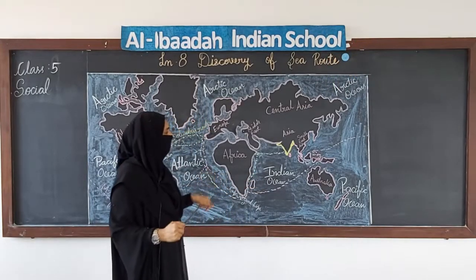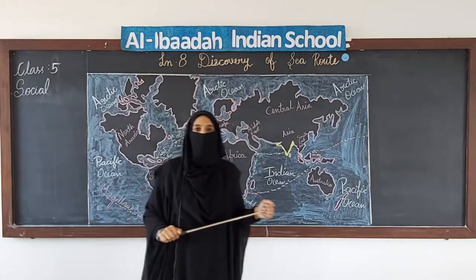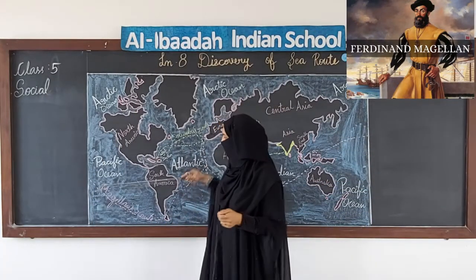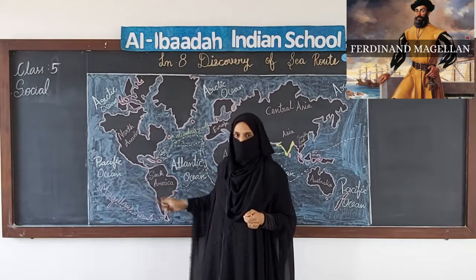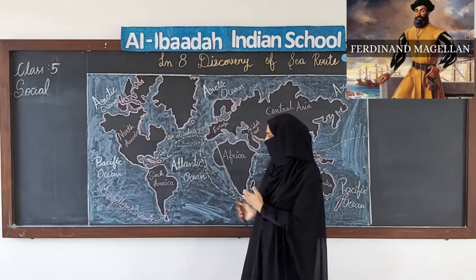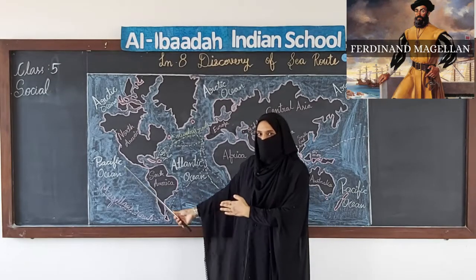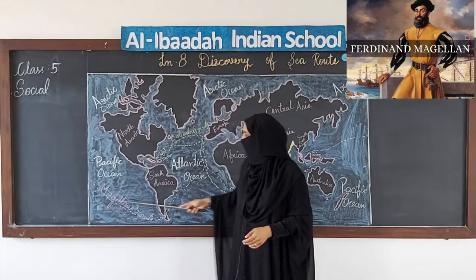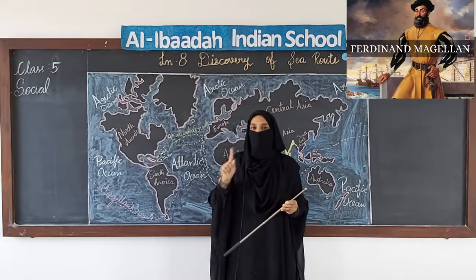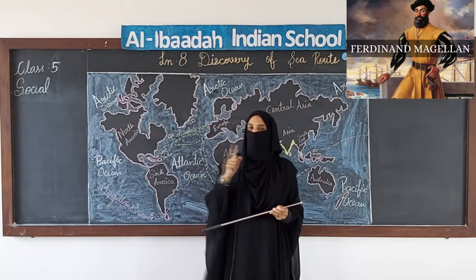Now the next one is Ferdinand Magellan. He sailed across the Pacific Ocean. He was a person who sailed westward. What is the special thing about Magellan? He was the first man to sail around the earth.